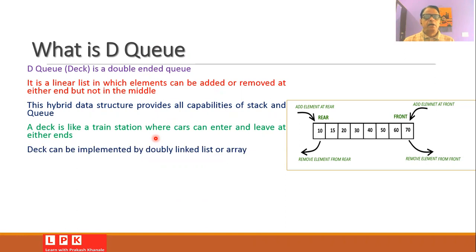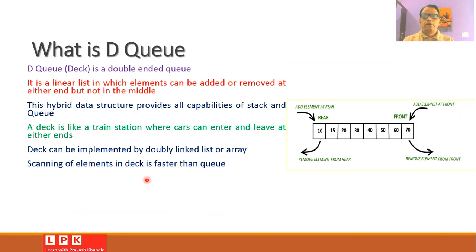Deck can be implemented by a doubly linked list or an array. So whenever we want to implement this DQ or deck, you can make use of a doubly linked list, or you can implement it by making use of an array. Why should we go for the deck or DQ?